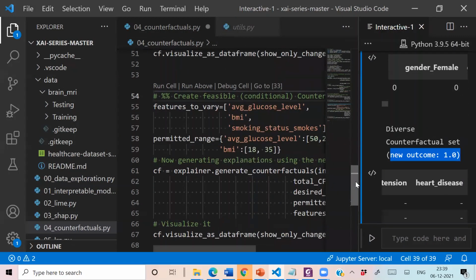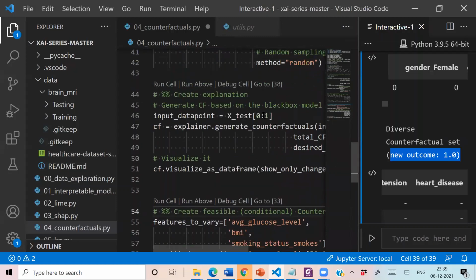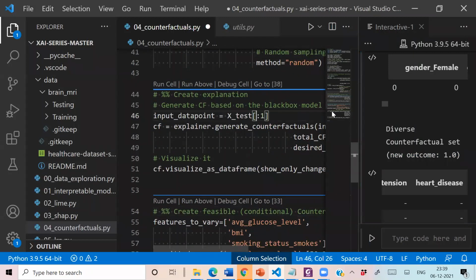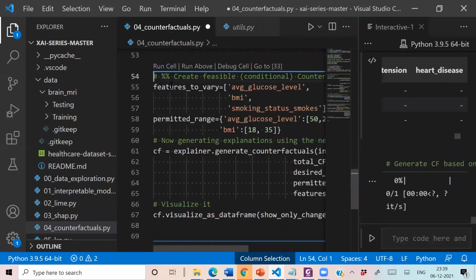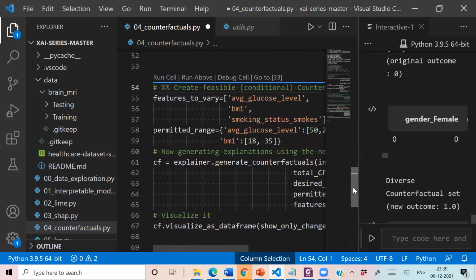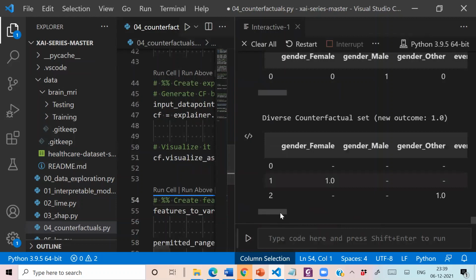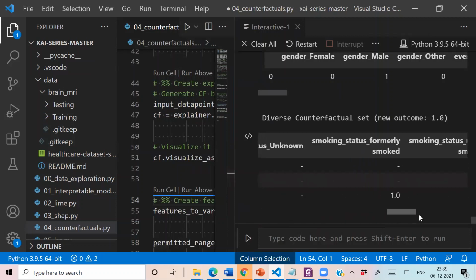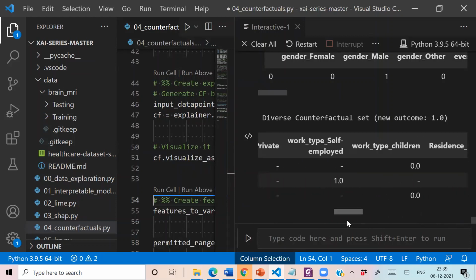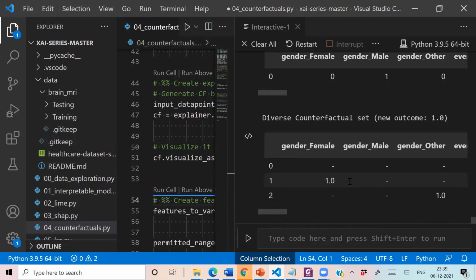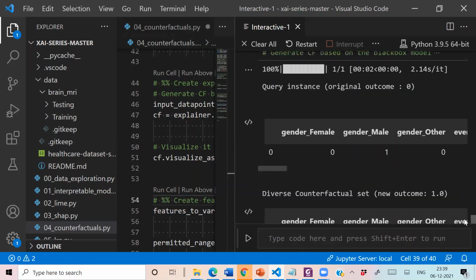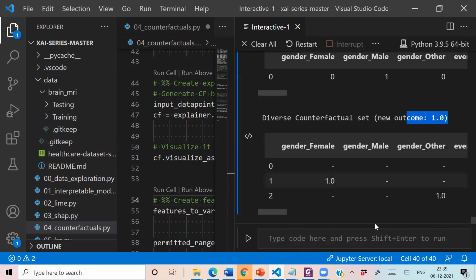Let's do this for some more instances to get a clear idea. So now I am generating it for instance number 2. This is more informative. You can see here our original class is again 0. We are switching it to 1. And these are the counterfactuals generated by our model.